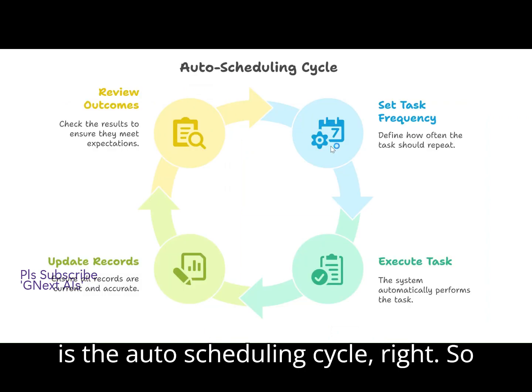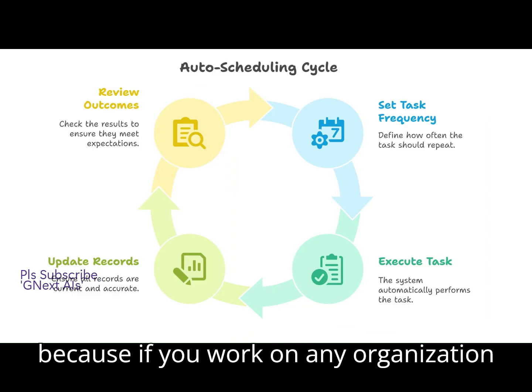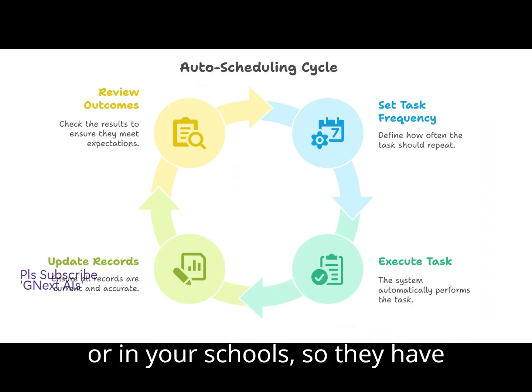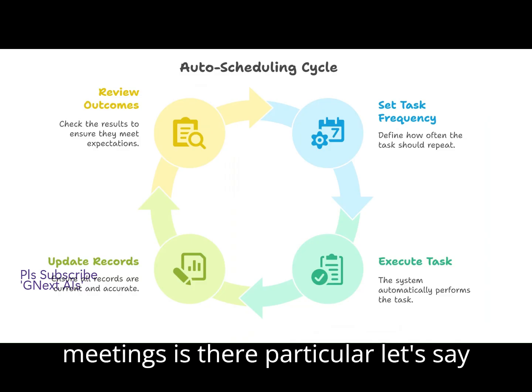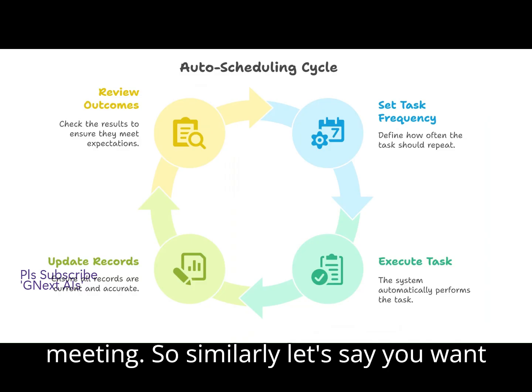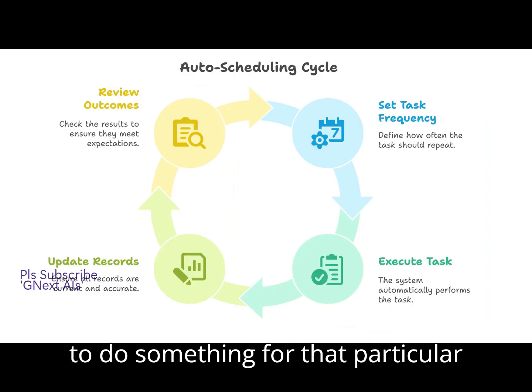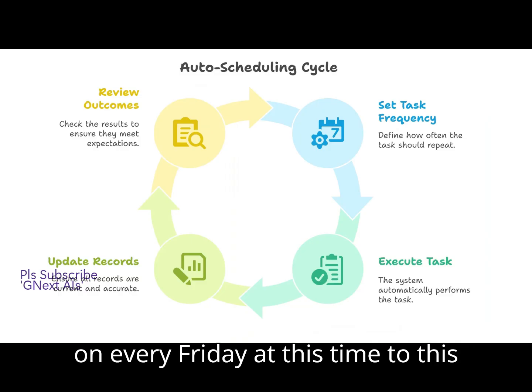Then there is the auto scheduling cycle, right? For example, if you work in any organization or in your school, they have recurring meetings every week. Let's say there is a meeting on Thursday from 1 p.m. to 2 p.m. Similarly, let's say you want to do some activity for that particular meeting, or you want to do something every Friday at this time.